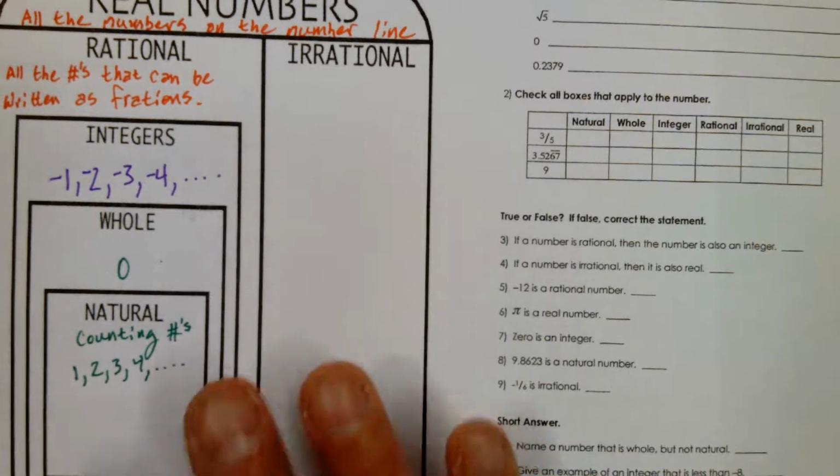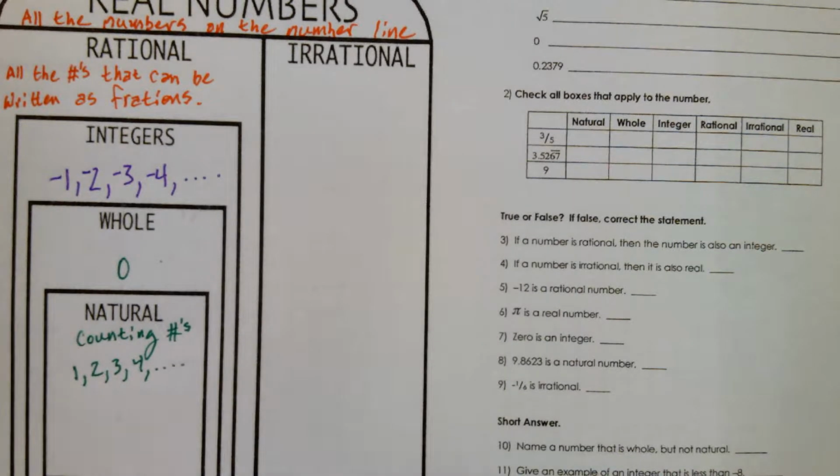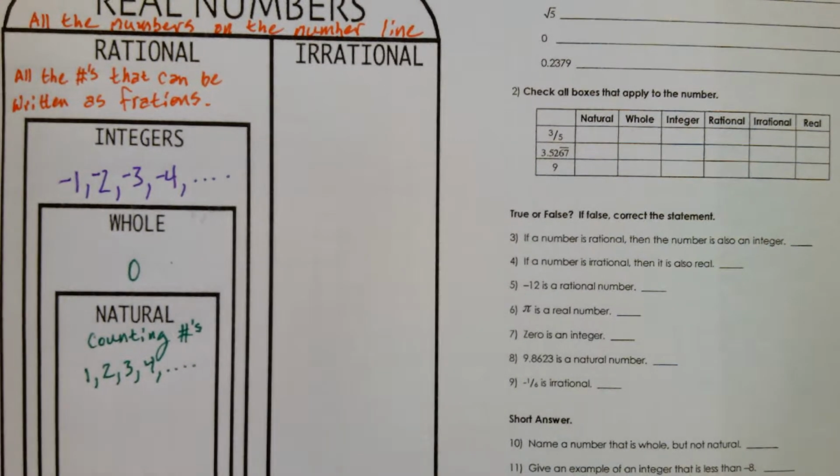So let's think about this for a minute. Say, take the number 2. It's a natural number, but technically it's a rational number because I can write it as a fraction. How do I write the number 2 as a fraction? Well, I need the 2 in the numerator over 1, so 2 over 1.